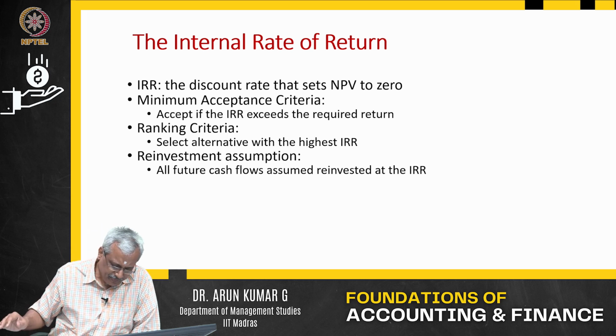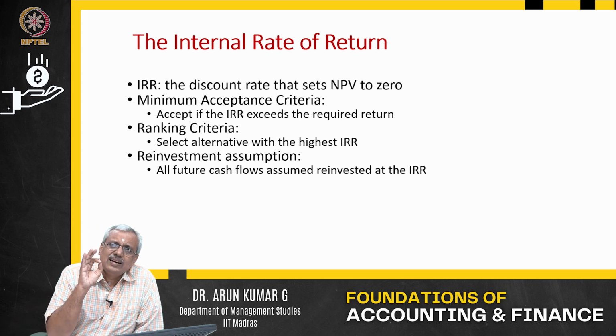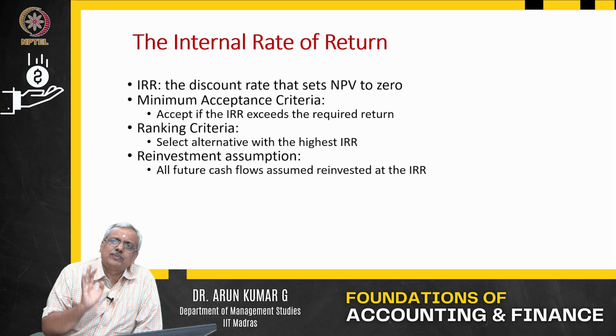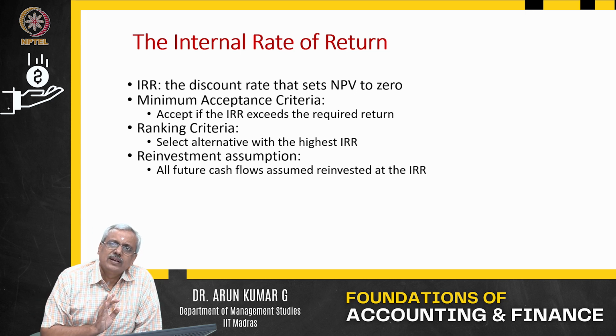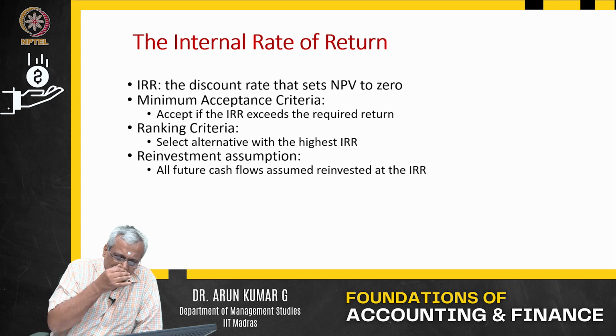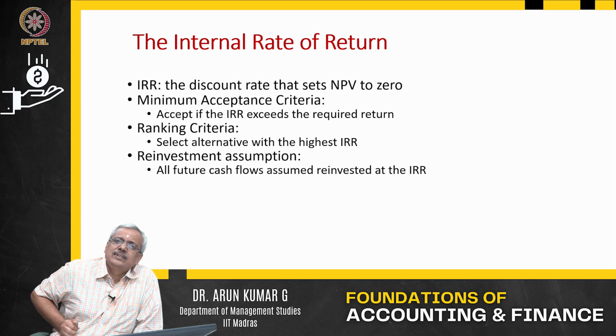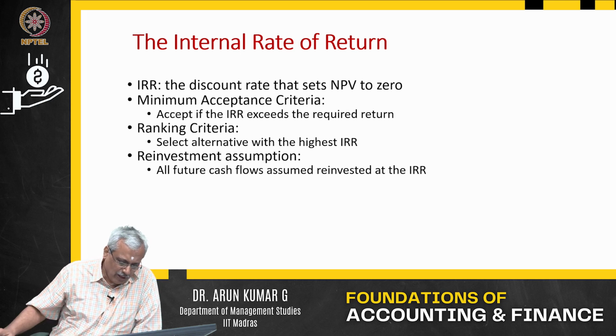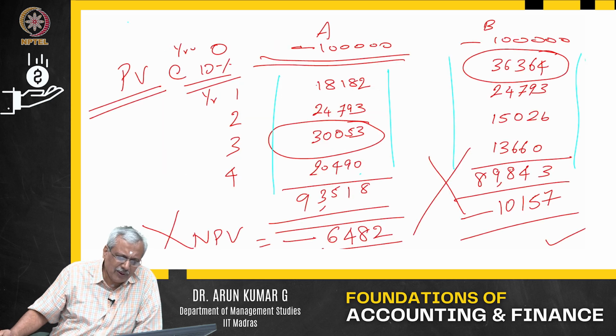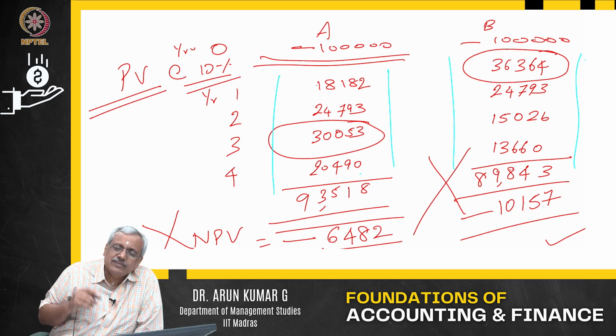That is, at what rate will the NPV be equal to 0 for this particular project? Supposing, let's say, the minimum acceptance criteria. In this example, I discounted the whole thing at 10% and so on. Now we know that it is negative.